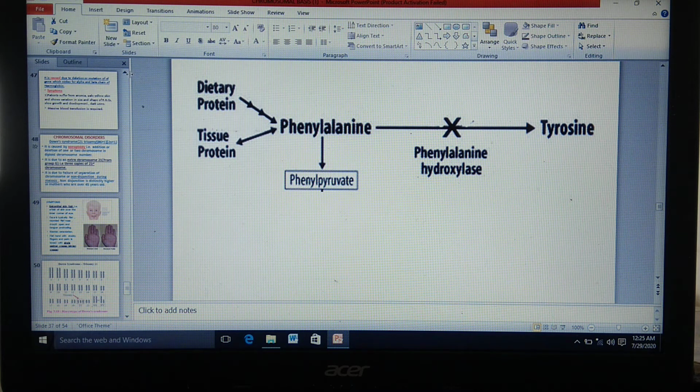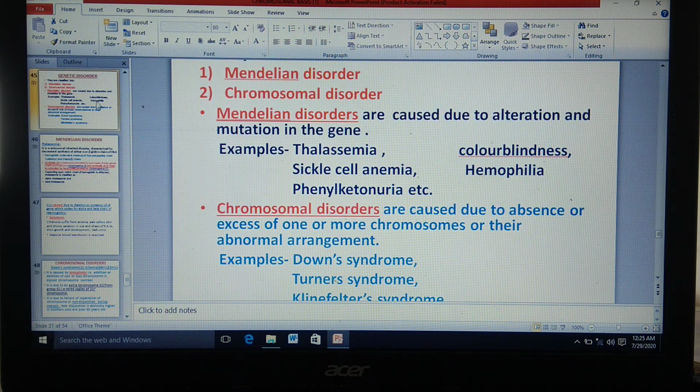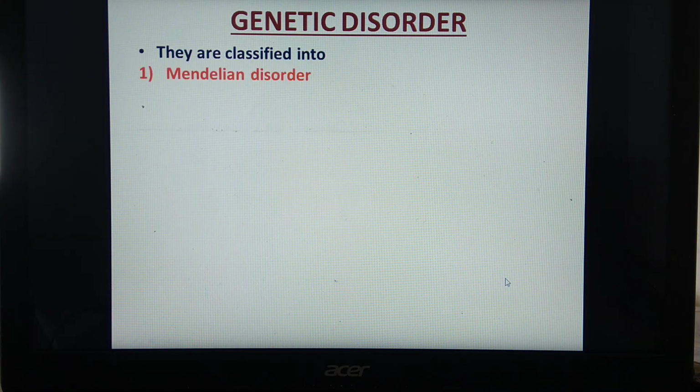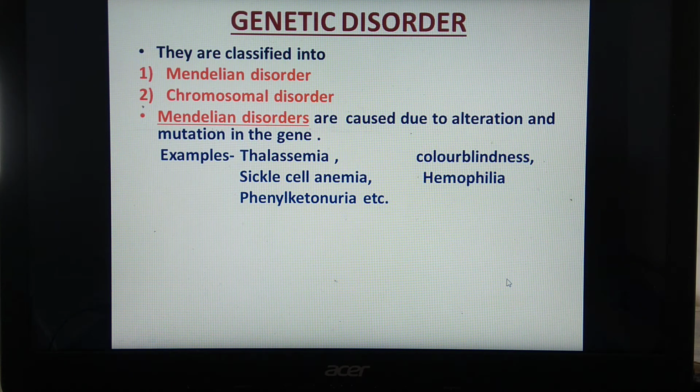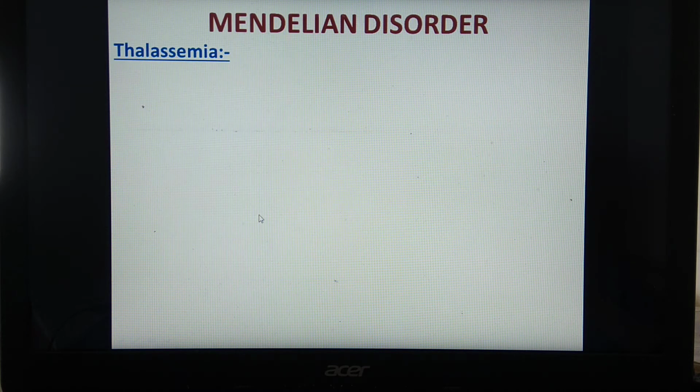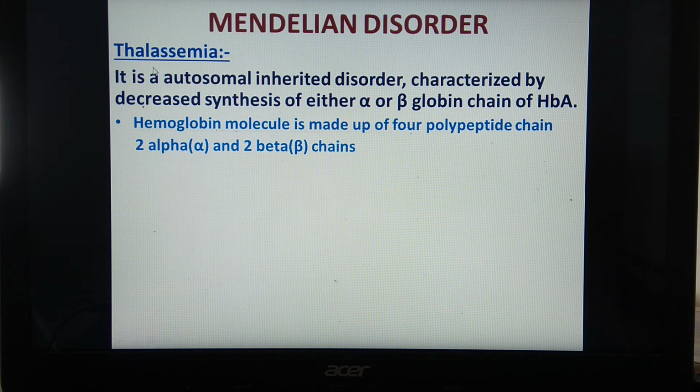Under this Mendelian disorder, we started with genetic disorders, two types: Mendelian and chromosomal. Under Mendelian, we have studied color blindness and hemophilia as sex-linked diseases because of a recessive gene. Sickle cell anemia we have studied, which comes under pleiotropism. Phenylketonuria is an autosomal recessive trait, and now we are going to see thalassemia. One of the Mendelian disorders is thalassemia.